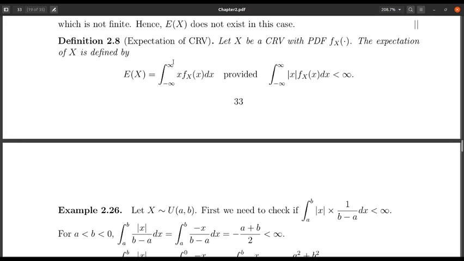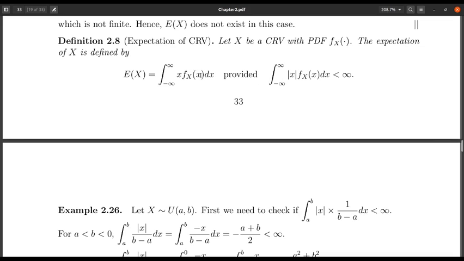The intuitive meaning is again the same: it is the long run average of the values that can be taken by x. In this case, we need to check whether this integration is convergent or not, that is, whether the integration is absolutely convergent.